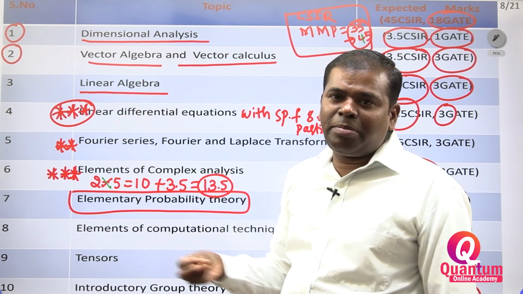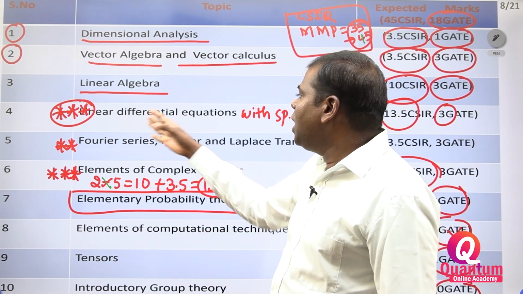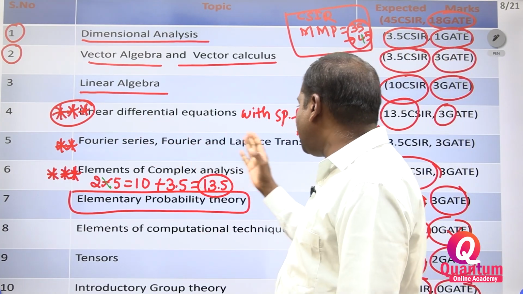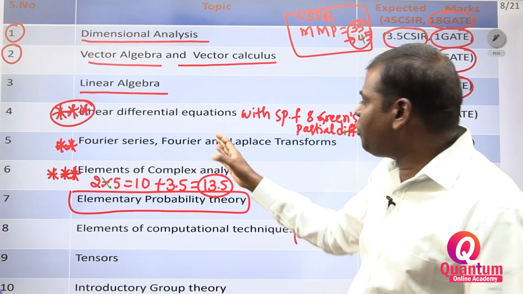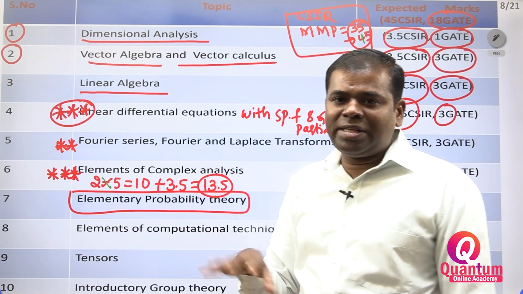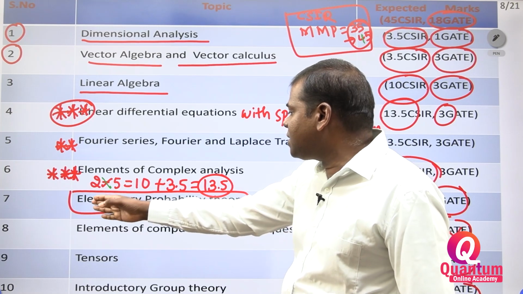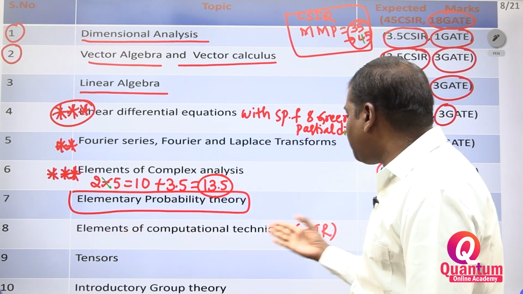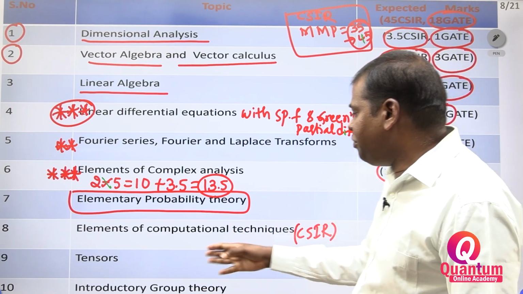Next, linear algebra, within 1 day we have to read. Linear differential equations, maybe 5-6 days it will take. Fourier series, Fourier and Laplace transforms, 5-6 days. Elements of complex analysis also 5-6 days. Elementary probability theory will take 2-3 days. Elements of computational techniques, maybe 1 day we will finish.